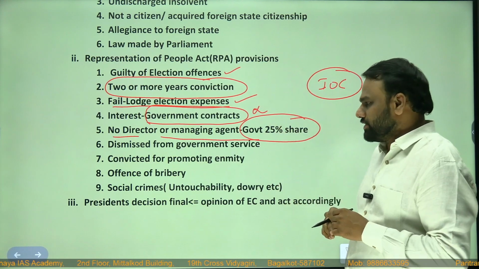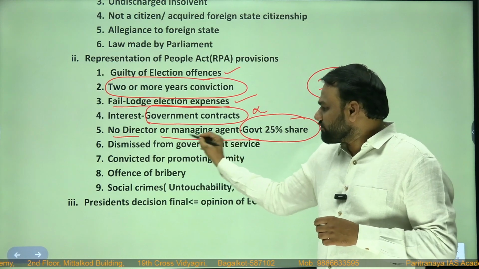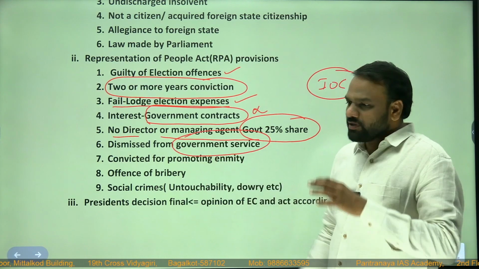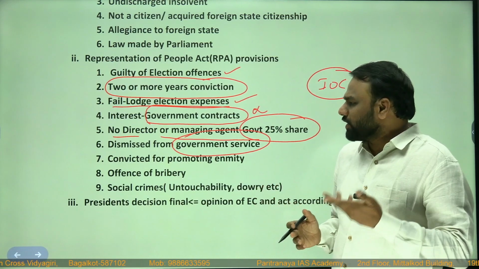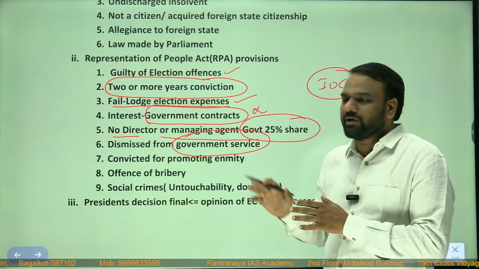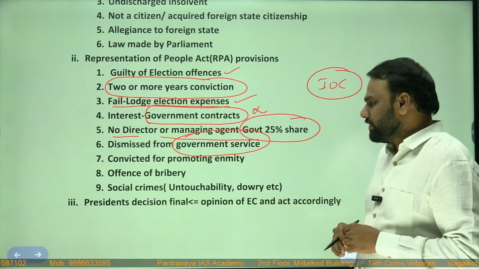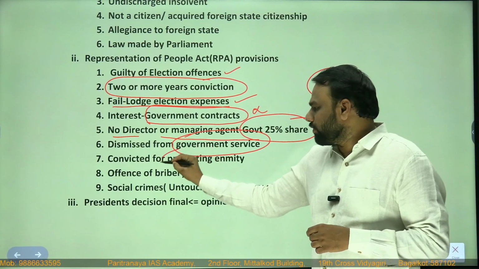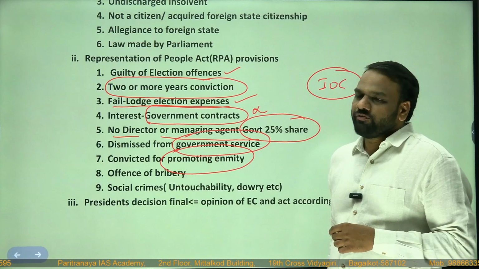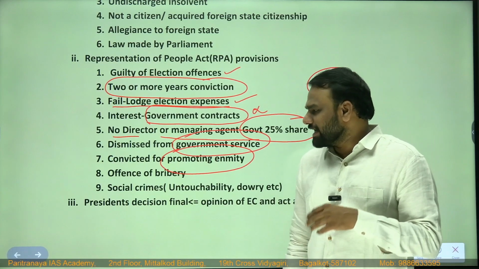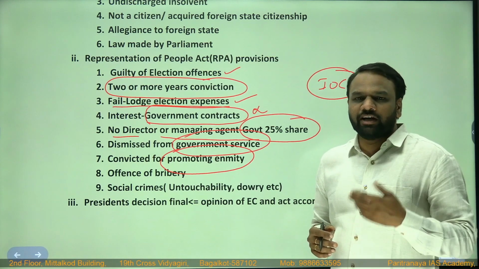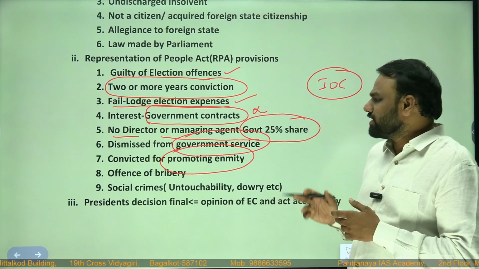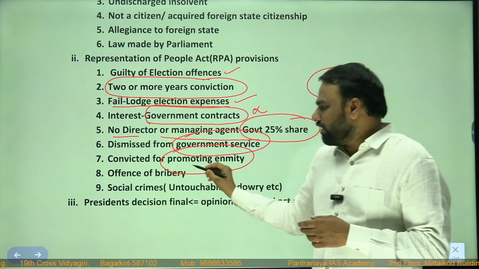Next, dismissed from government service. A person who is working in some government service and has been dismissed for one reason or the other, even such persons are ineligible to contest in an election. Next, convicted for promoting enmity. If a person has been given a sentence by the court for promoting enmity, for hate speeches and all, such persons are ineligible to contest. Offense of bribery.